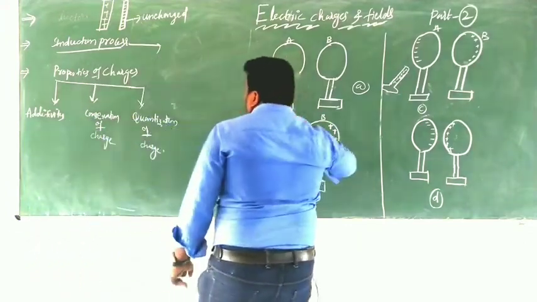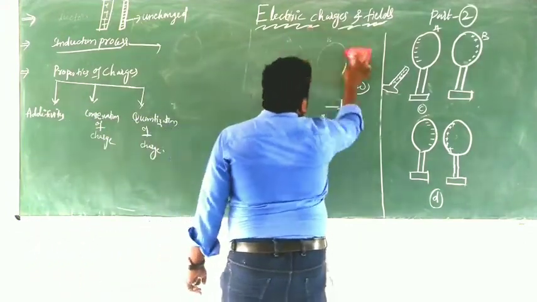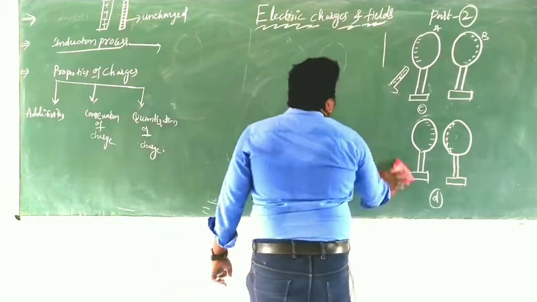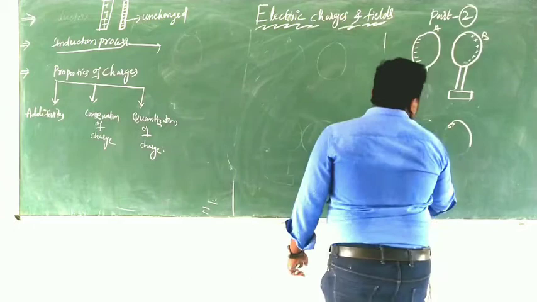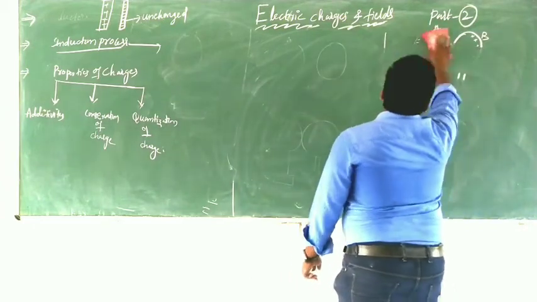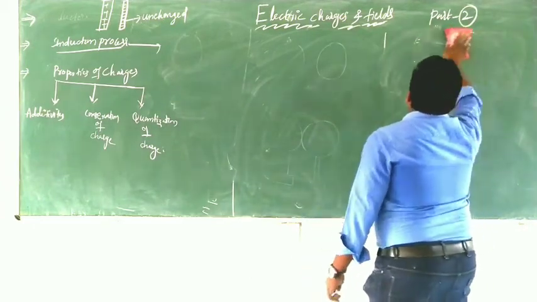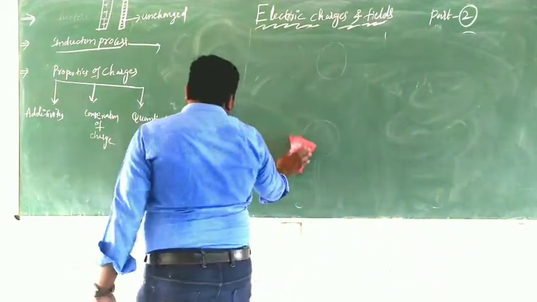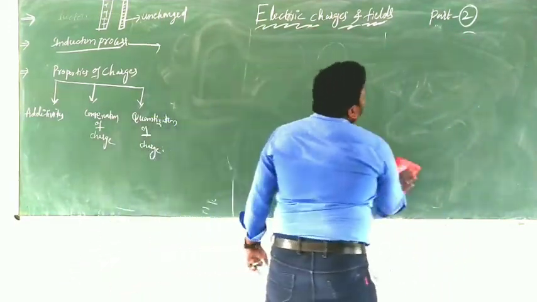of the charge. So here I already told you what is meant by positive charge and negative charge. The charges are of two types, positive charge and negative charge. Clear?